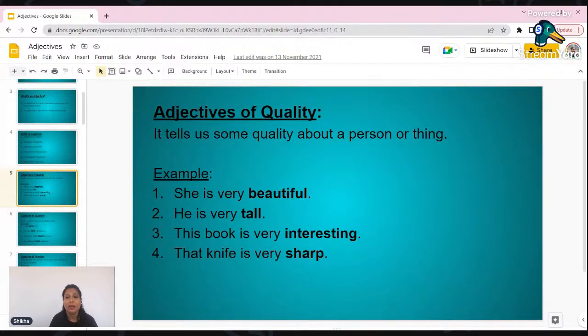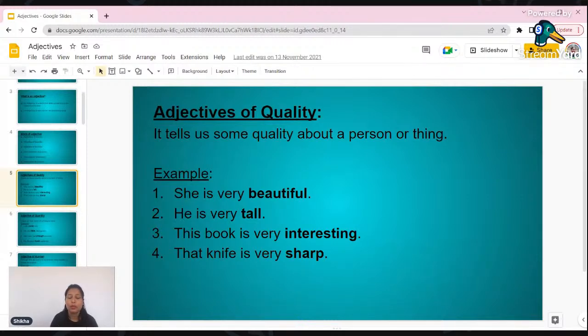These are known as adjectives of quality, and there could be some other words also which you can use to talk about somebody, like he is so bored, or maybe that person is so ugly, he is so rude. So all these words, that is rude, ugly, bored, tell us about the person, and hence it talks about the quality of the person as well, right?